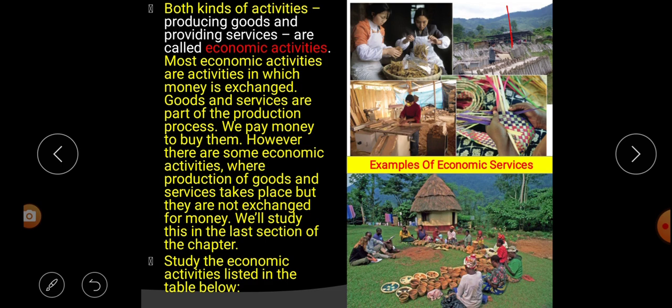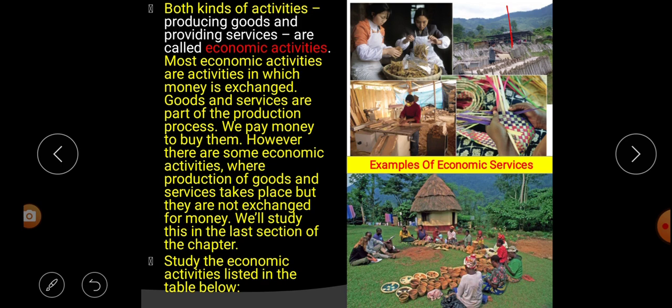Goods and service are part of the production process. That means both the goods and service. These goods and service are what? Part of the production process. Goods and service are part of the production process. We pay money to buy them. So whatever we want, after the production process, the final product, we pay money and we buy them and we purchase them.